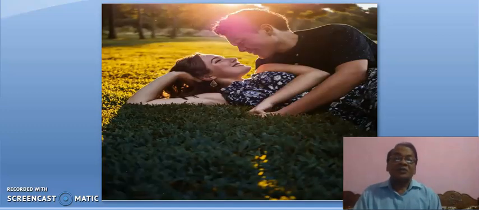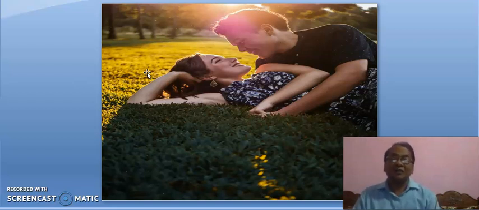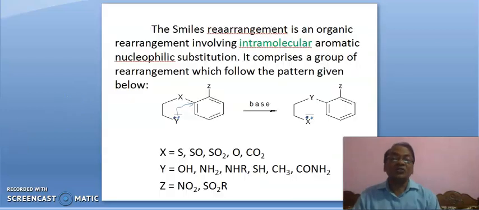Okay. It is the Smiles family. What will happen here will happen within the family. So, I have to say that the Smiles rearrangement is an intramolecular rearrangement that happens in such types of skeleton, such types of substrate.